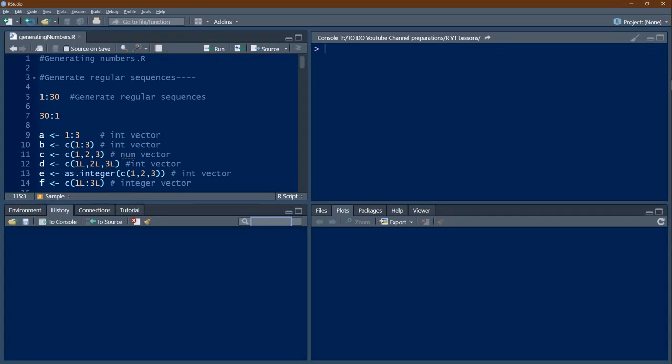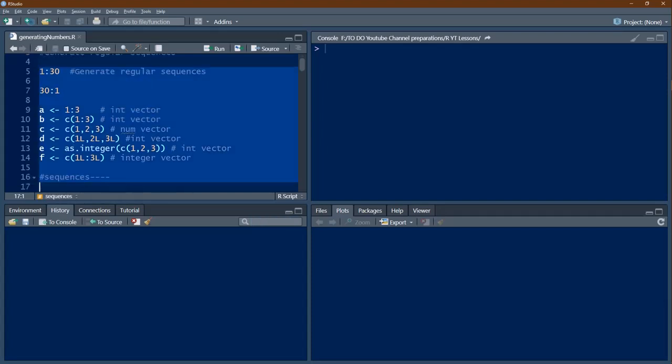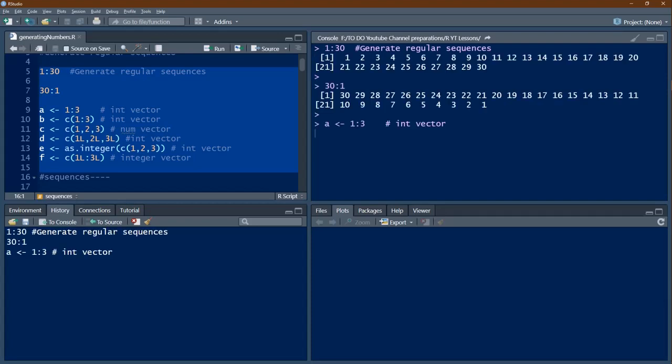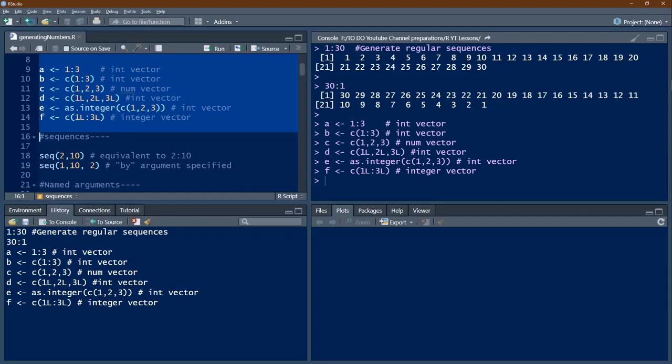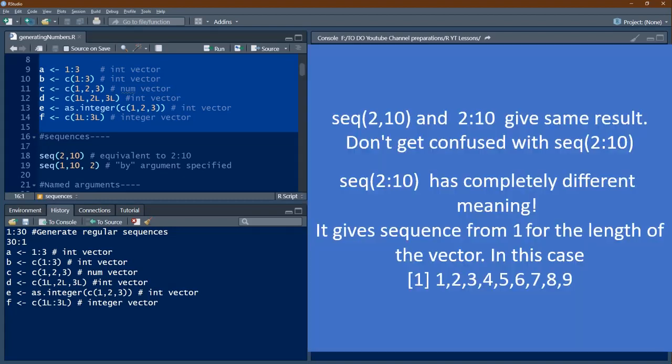Let us go by the script. The first few statements are something which you have already seen, that is the colon operator. So we'll just execute them in one go. Basically, creation of integer vector in different ways. Now we are going into a new function which is similar to the colon operator but has got a versatility over it. Now seq(2, 10) basically says I want 2 to 10.